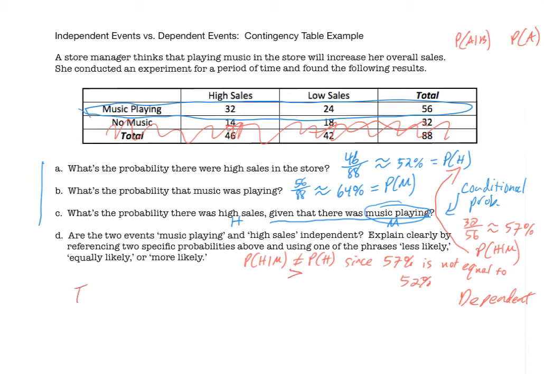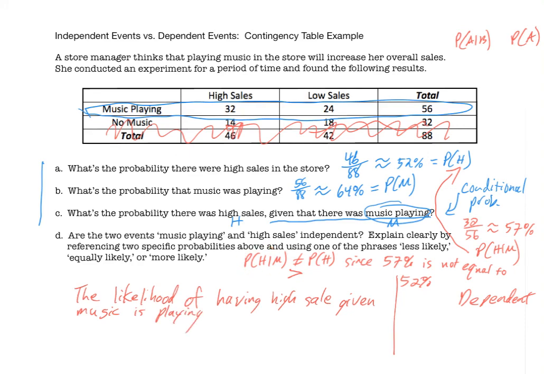So we can simply say the likelihood of having high sales given music is playing, that's the probability of H given M, is greater than the probability of just H. So not only are they dependent, we also know that the likelihood of having high sales given music is playing is greater than the probability of having high sales in general.